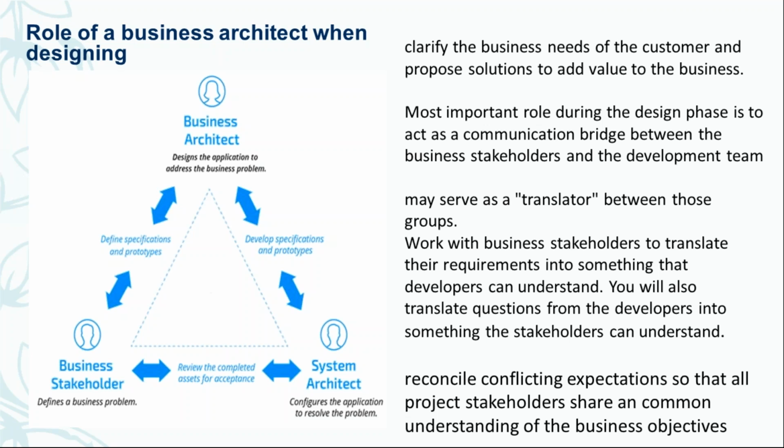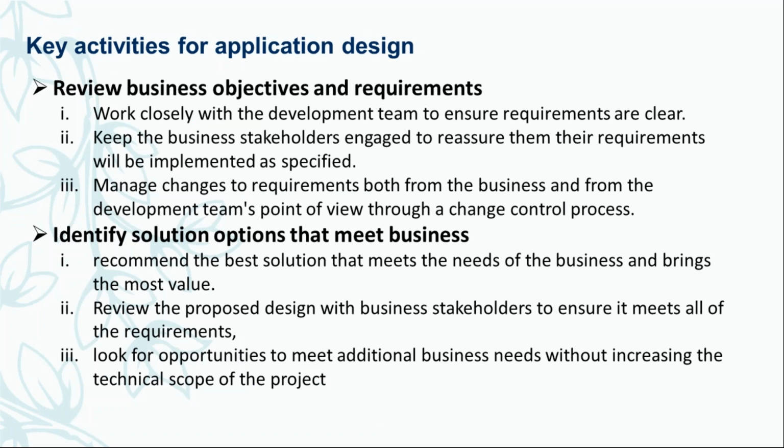In Pega, we have 5 different activities defined for when we start the design. First, we need to review the business objectives and requirements. When we get into the design phase, we review whatever came from the planning phase, where we got the requirements and the objectives.